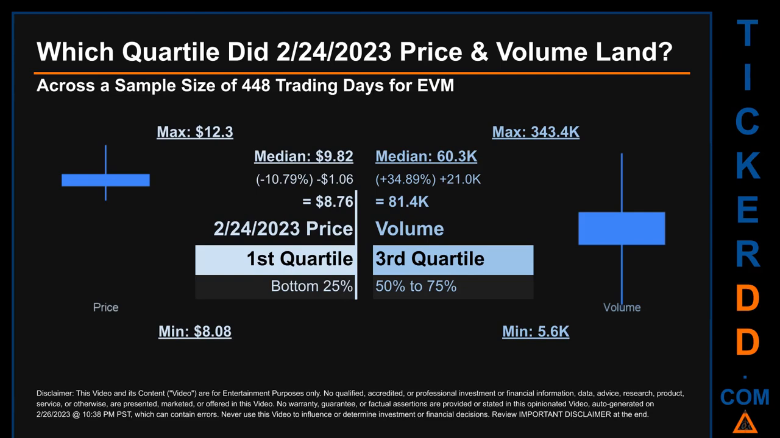Quartiles tell us about the spread of a data set by breaking that data set into quarters, just like how the median breaks the set into half. Descriptively, EVM has a median price of $9.82. Therefore, February 24, 2023 price was lower from that middle marker by 10.79%. The day's volume of 81.4 thousand was more than the median by 34.89%.